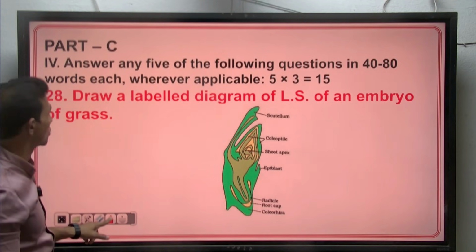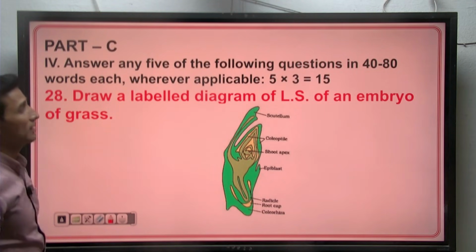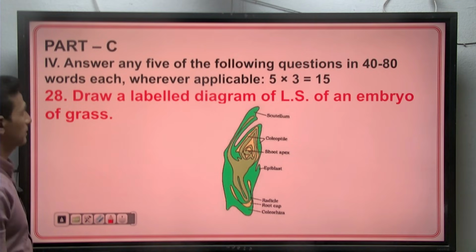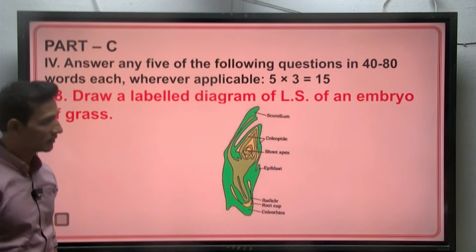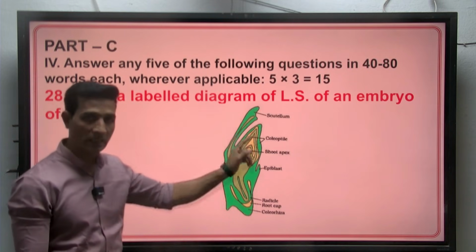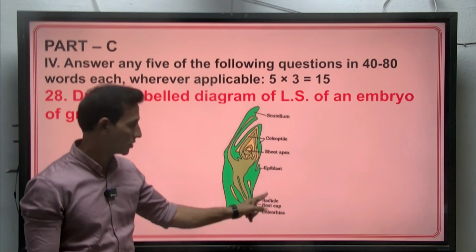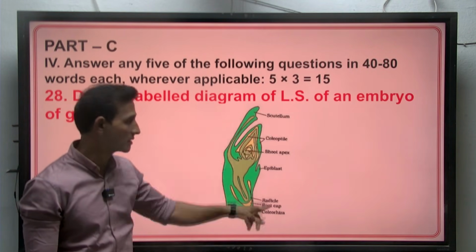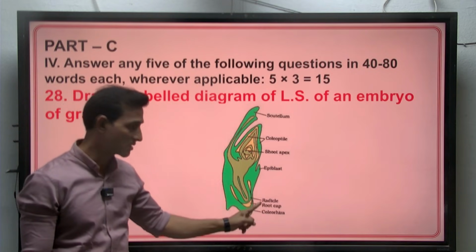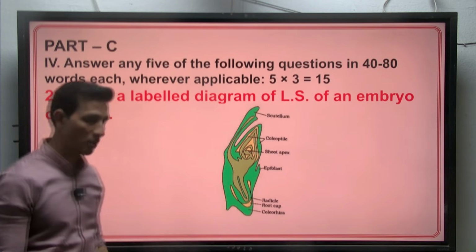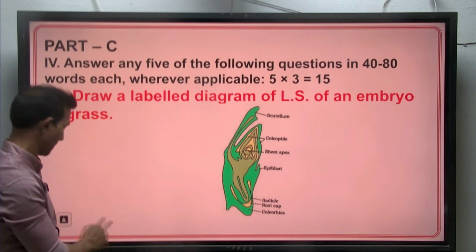And the diagram based question for 3 marks. Draw a neat labelled diagram of LS of embryo of grass. You have to draw this and label at least 6 parts: 1, 2, 3, 4, 5, 6. So scutellum, coleoptile, shoot apex, epiblast, radicle, root apex or root cap, coleorhiza.